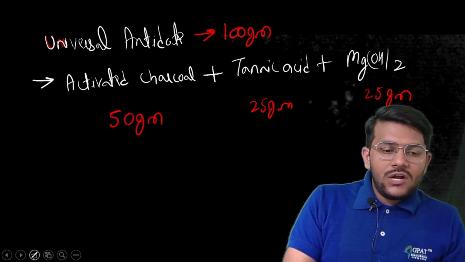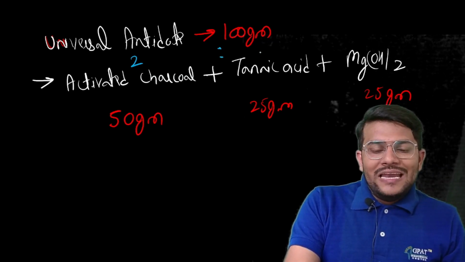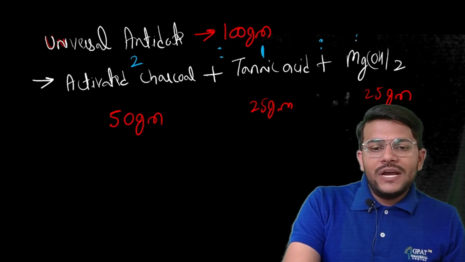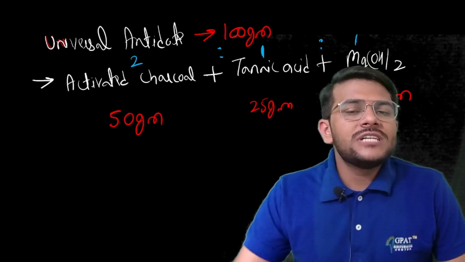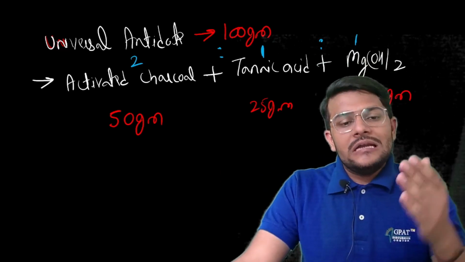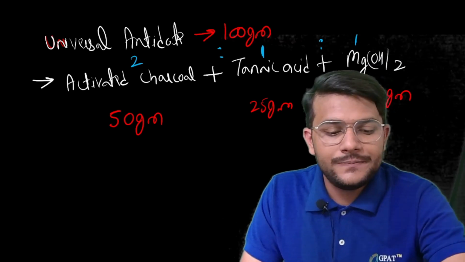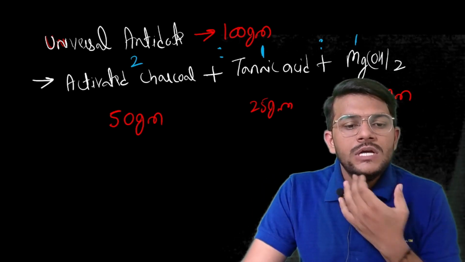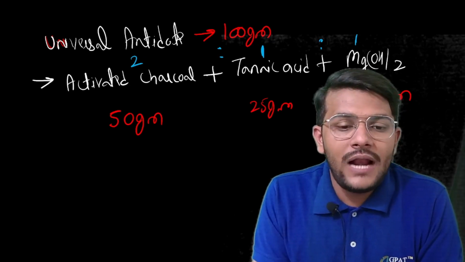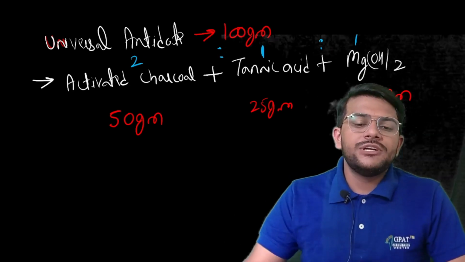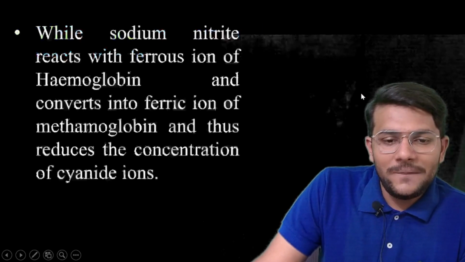So activated charcoal is used in ratio 2, with tannic acid 1 and magnesium hydroxide 1. Got it? So this is the universal antidote. Activated charcoal is not a universal antidote, but it is used as a major component of it. In the ratio of 2:1:1, if you have to prepare 100 gram, then 50 gram of activated charcoal, 25 gram of tannic acid and 25 gram of magnesium hydroxide.